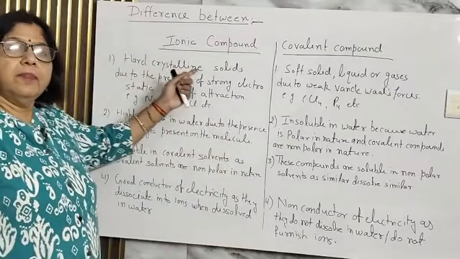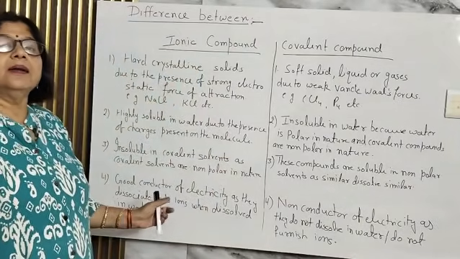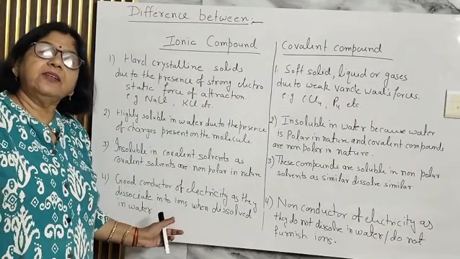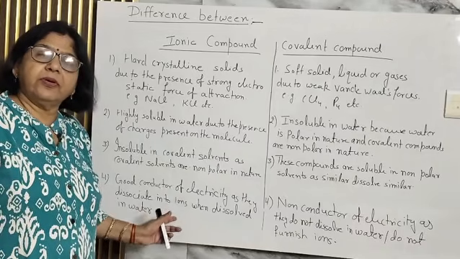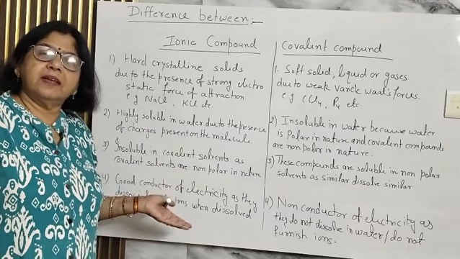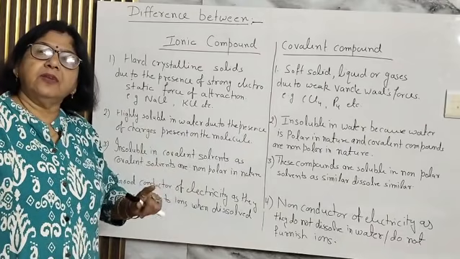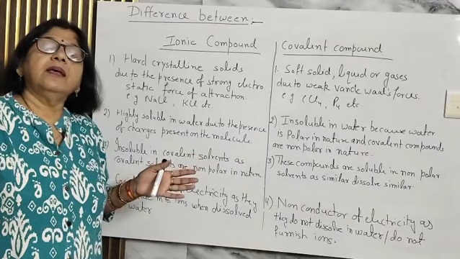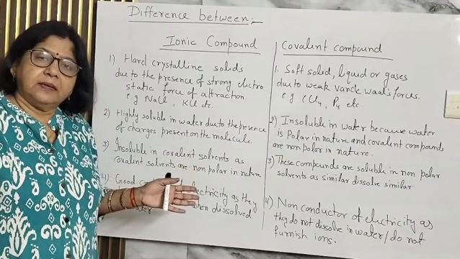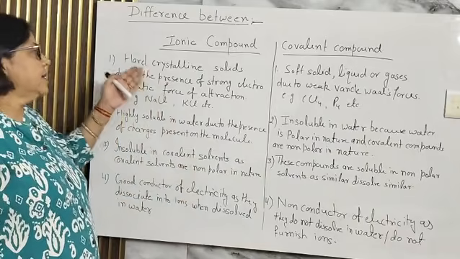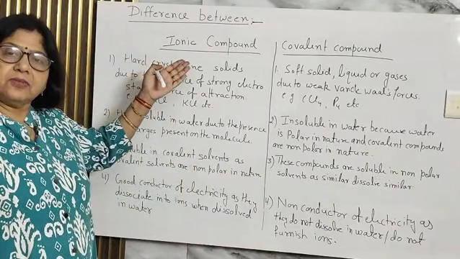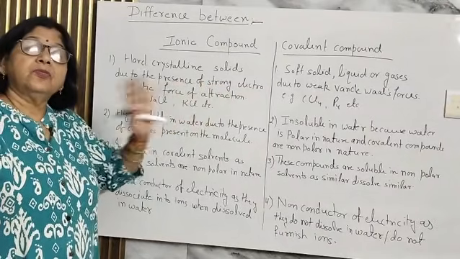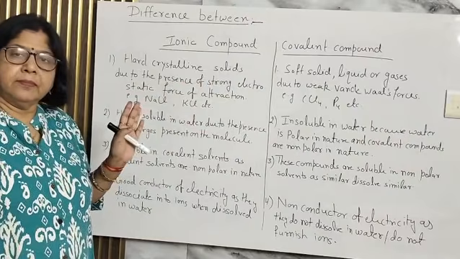Another thing, ionic compounds are hard solids, so they are non-volatile in nature. You will never find sodium chloride or potassium or calcium chloride changing into vapor state. What is volatile? If any solid on heating changes into vapor state, then this is called volatile nature. So ionic compounds are hard solids held together by strong electrostatic force of attraction, so they are non-volatile.